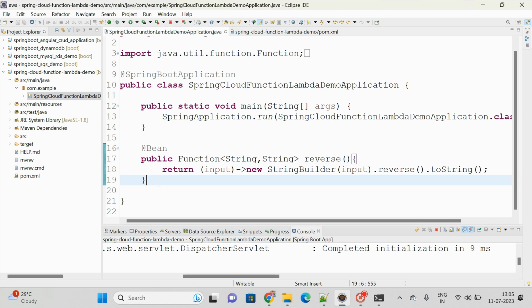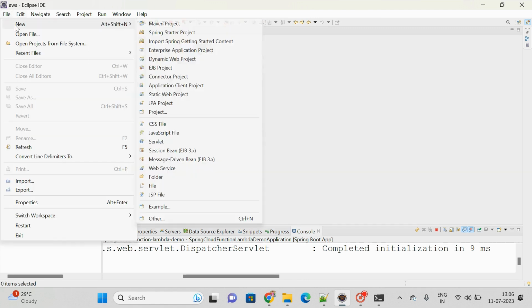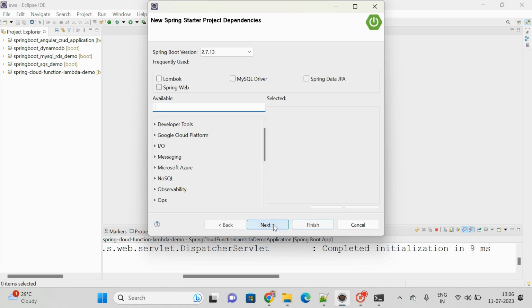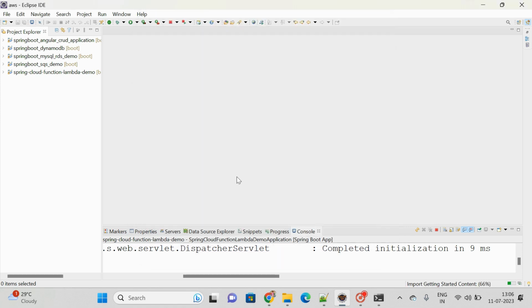I'll prepare some more applications, or rather create a separate application. For that, File, New, Spring Starter Project. Here com.example and everything. Spring Boot AWS Lambda is my artifact ID and the name of the project also. Maven, Java version 8, and everything is fine. Here I'm not adding any dependencies, because a few dependencies I am supposed to add manually. That is the reason I created the application without adding dependencies.